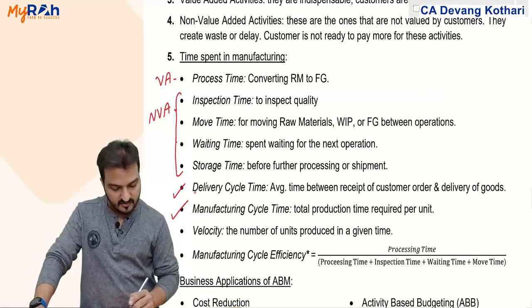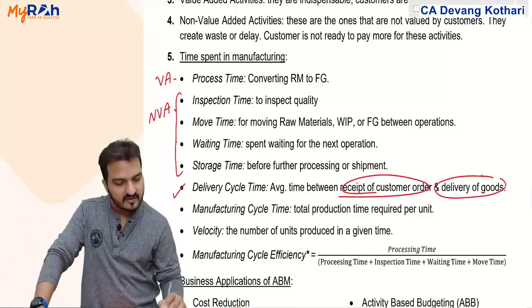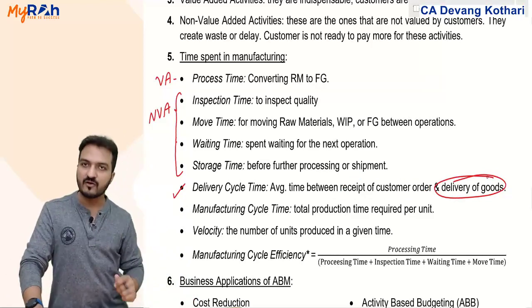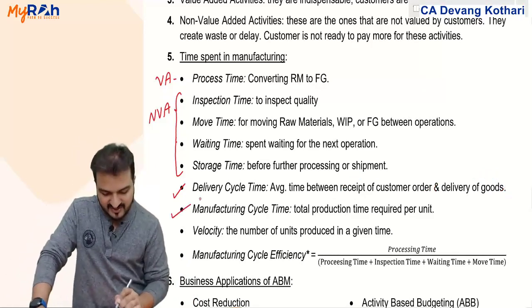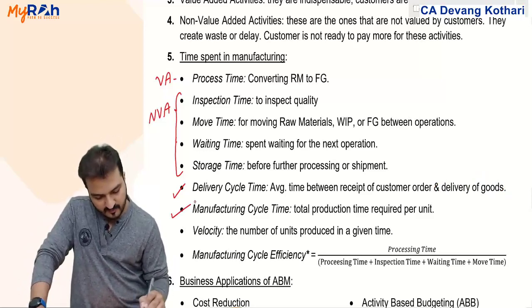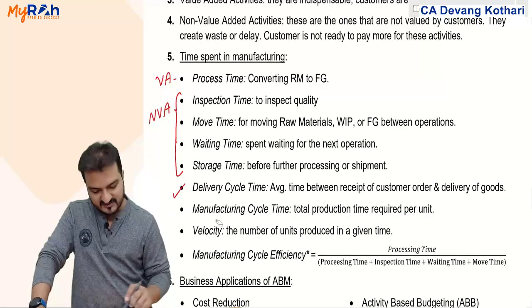Out of that, the time spent in only manufacturing is called manufacturing cycle time. So delivery cycle time is since receipt of customer order until delivery of goods, but in between there might be some time spent in manufacturing, that is manufacturing cycle time. The total production time required per unit is your manufacturing cycle time.